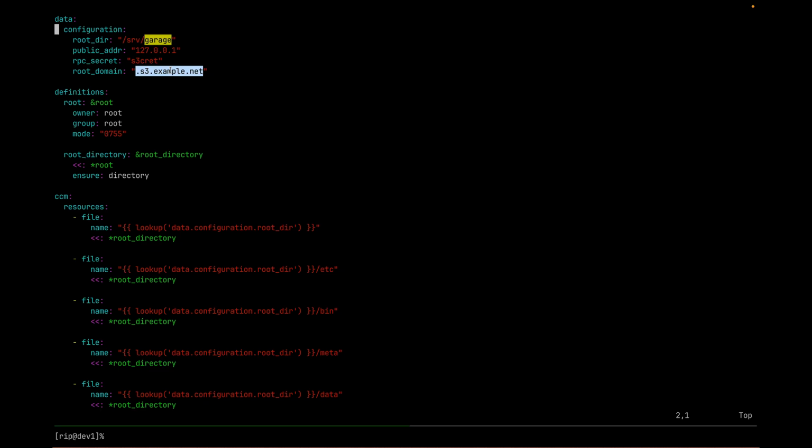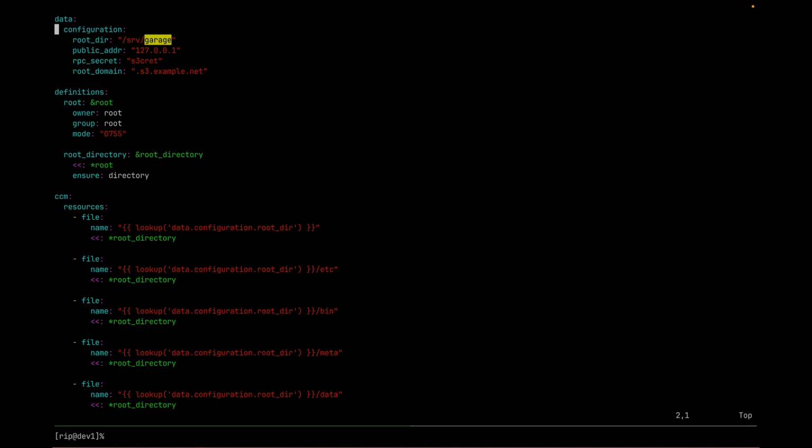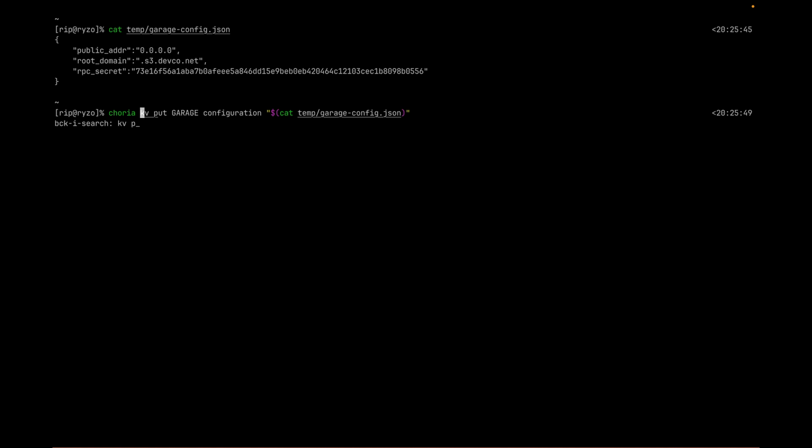Now, if I look at my data, we can see it's just a piece of JSON, and I just put it into garage configuration, which is the key that the automation is polling. And so that data will overwrite and merge with this data. And that means I can change things like the root domain.